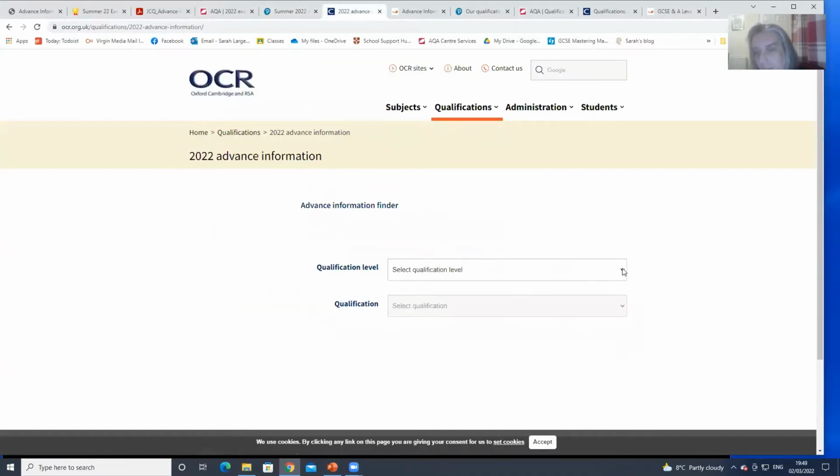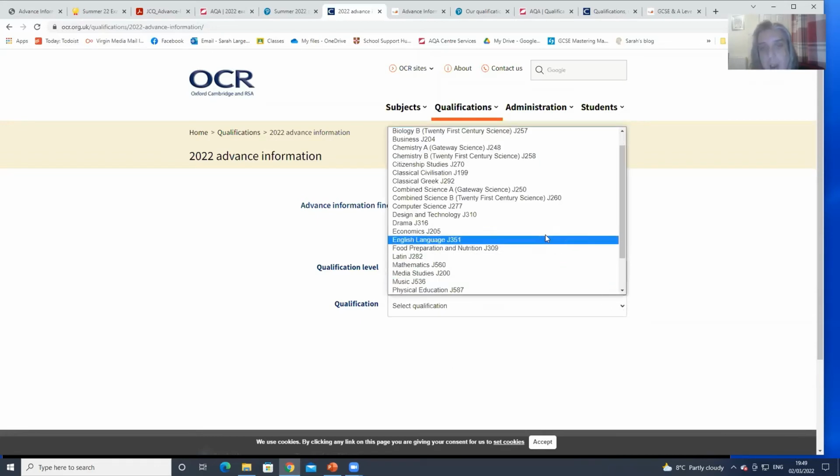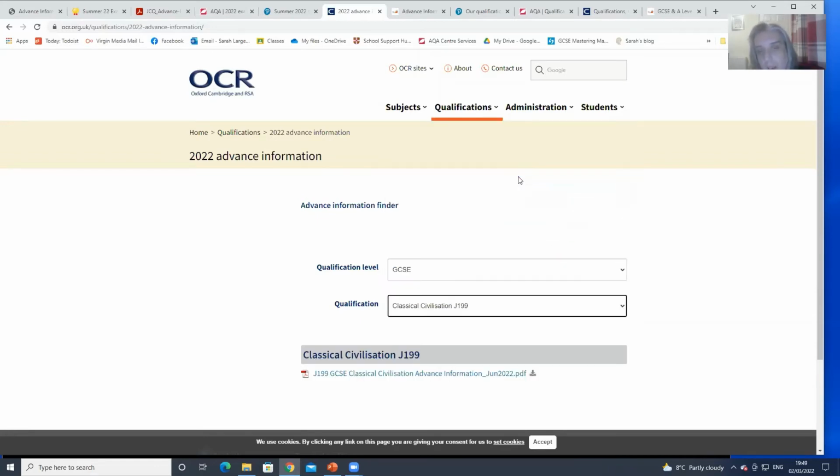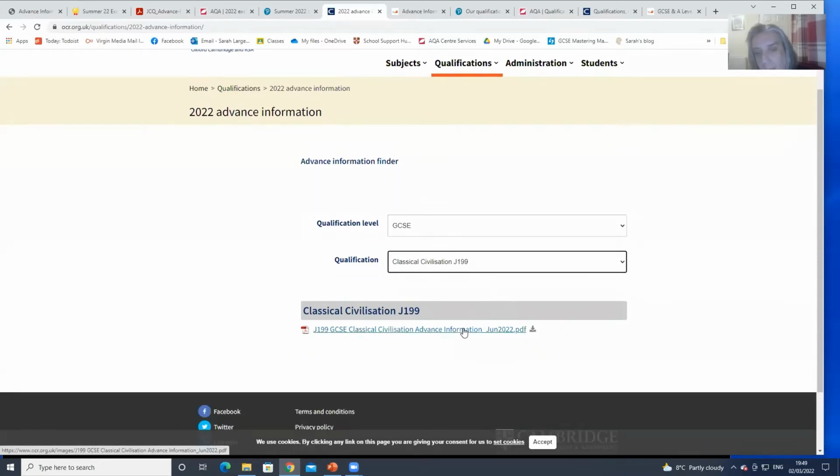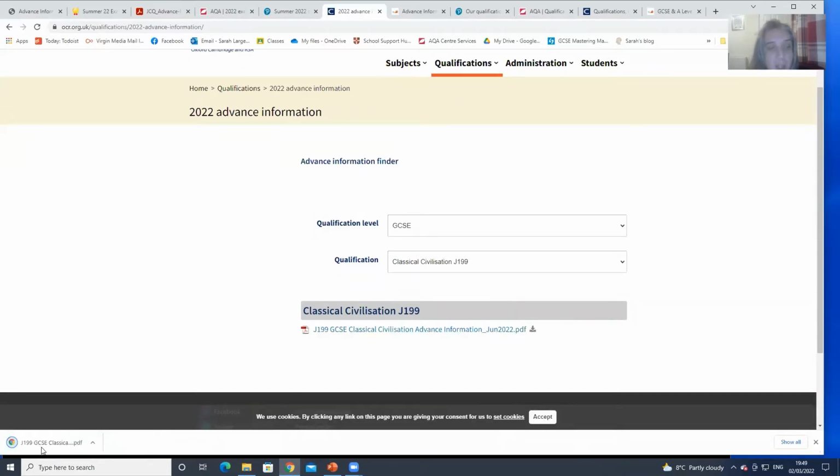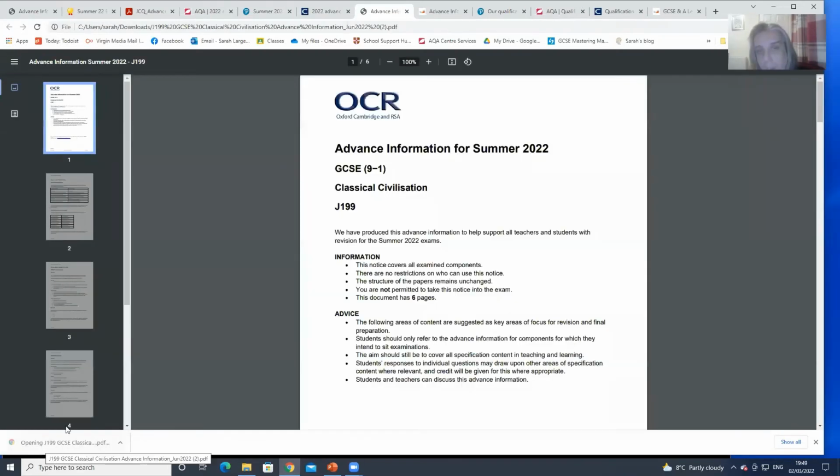OCR, theirs is again nice and easy. You click your level, then click a qualification. That's probably one of the most common ones done by home educators. And again, it downloads it.